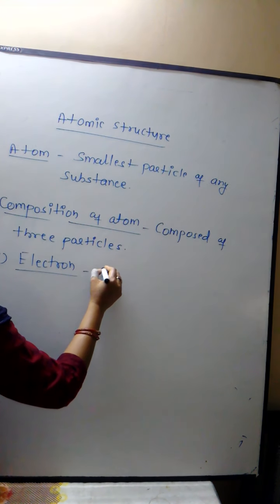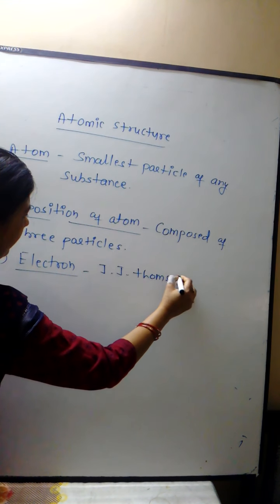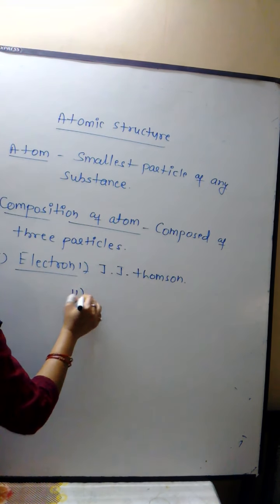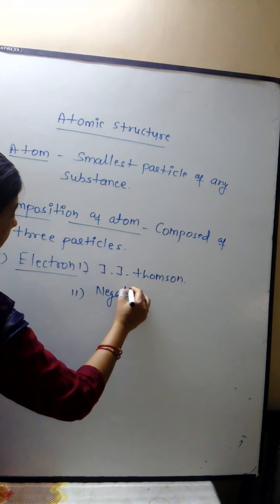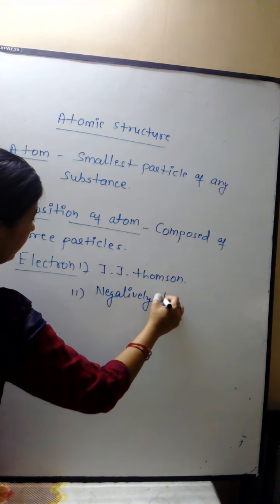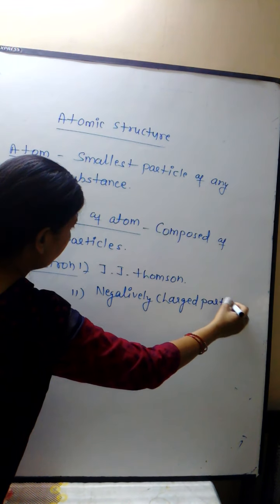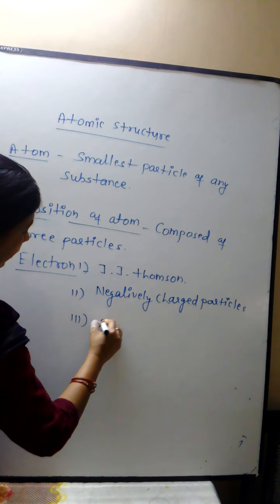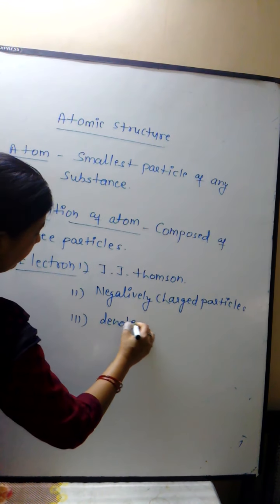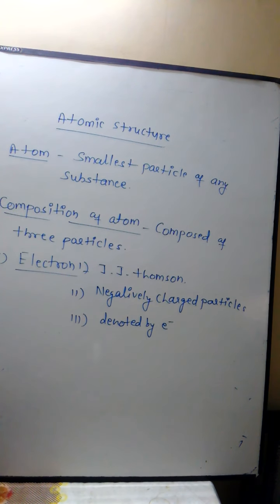Electron was discovered by scientist J.J. Thomson. It is a negatively charged particle having negative charge, denoted by e negative. So the first particle is the electron.